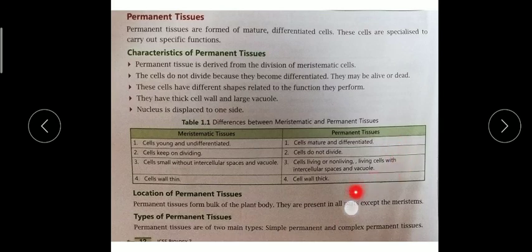So in our homework, make this table also, table 1.1. You have 2-3 days, you can easily complete these 2-3 homeworks. Table 1.1, note this down also. It is given very easily.